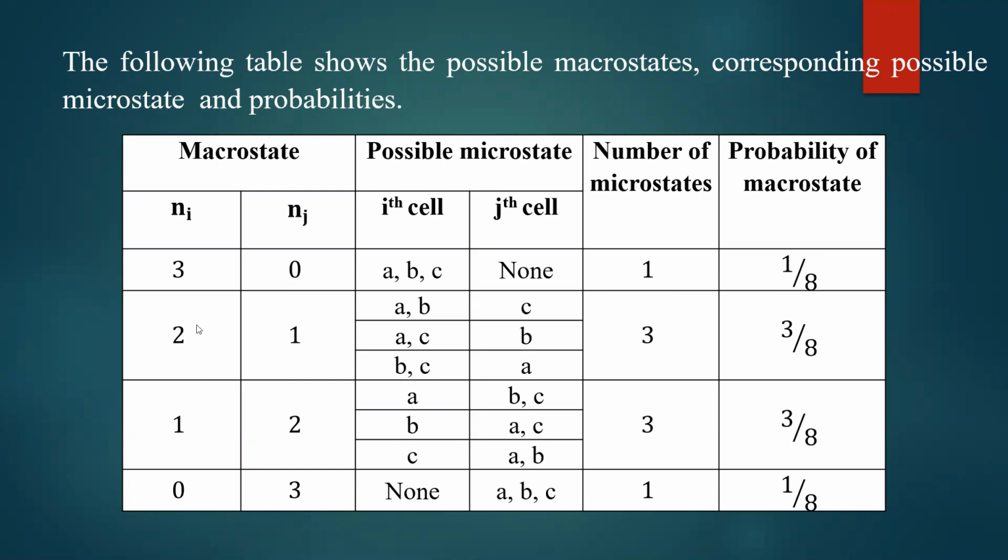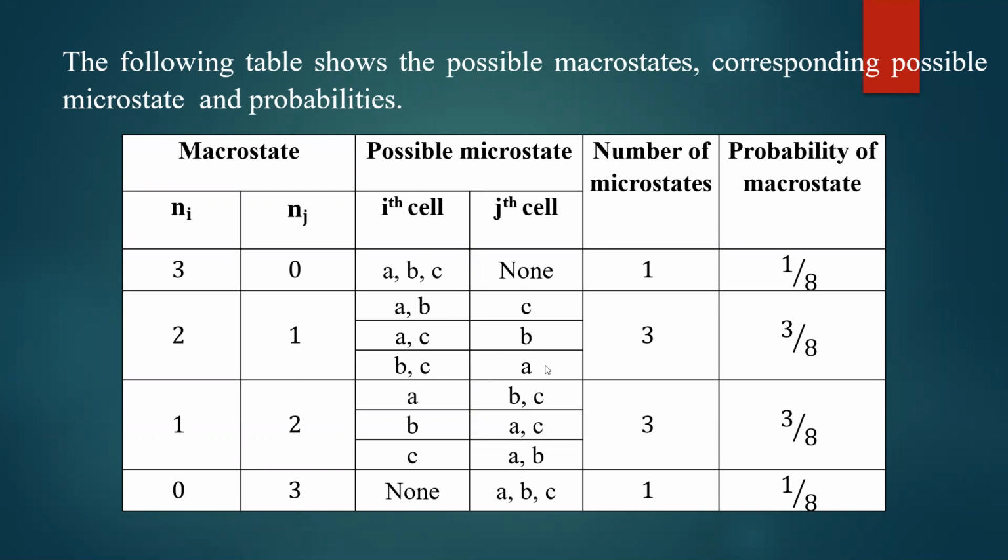If there are 2 particles in the ith cell, 1 particle in the jth cell, what are the different possibilities? There are 3 possibilities. AB in the ith cell, C is in the jth cell. Second possibility is A and C are in the ith cell, and B is in the jth cell. Then B and C are in the ith cell and A is in the jth cell. That is the third possibility.